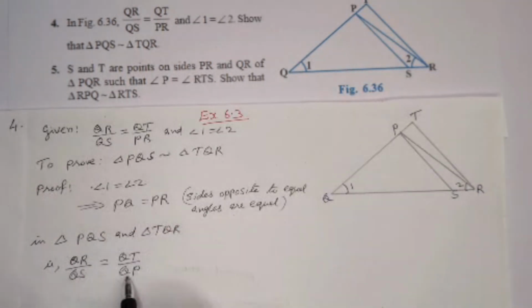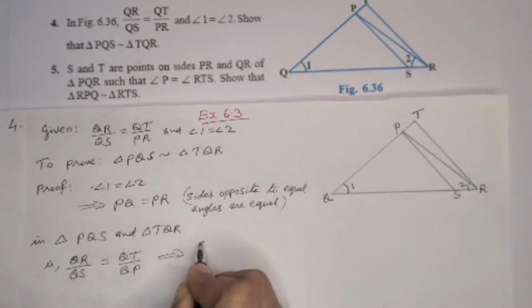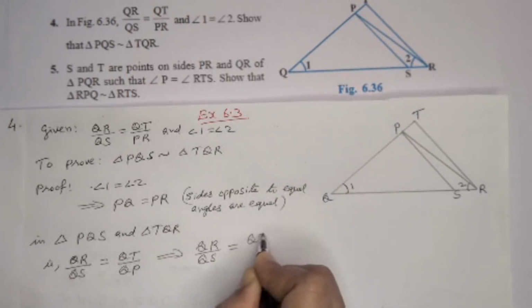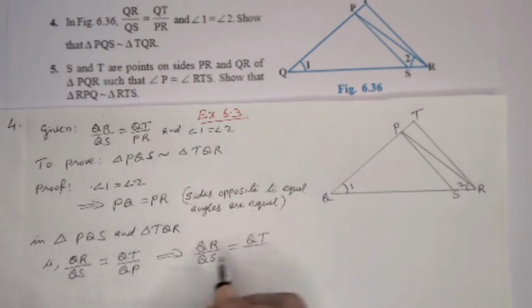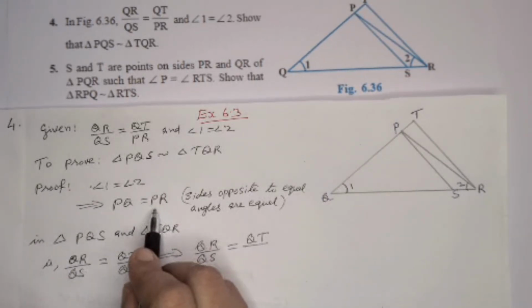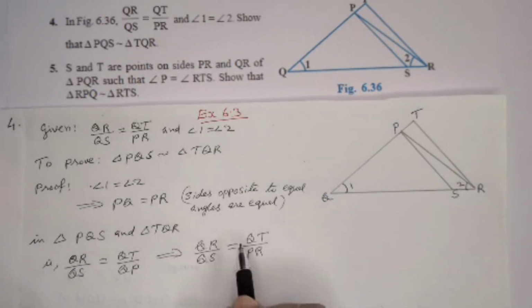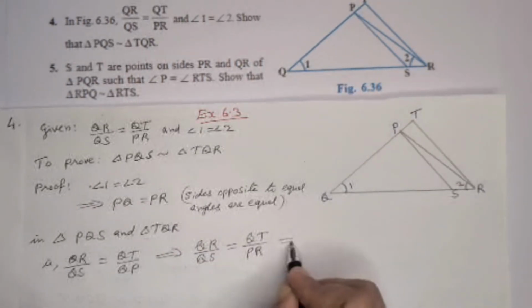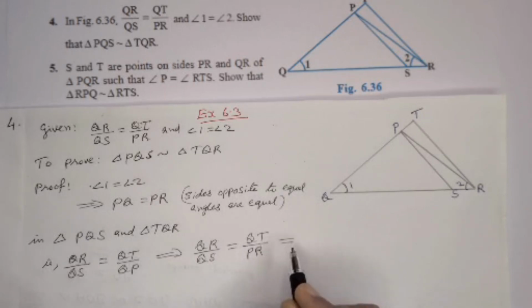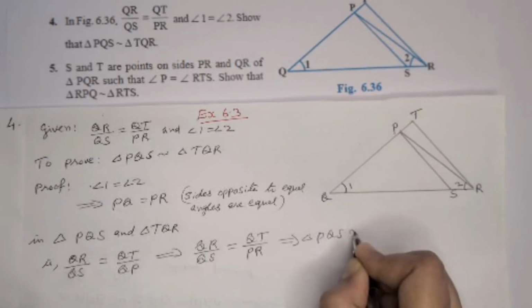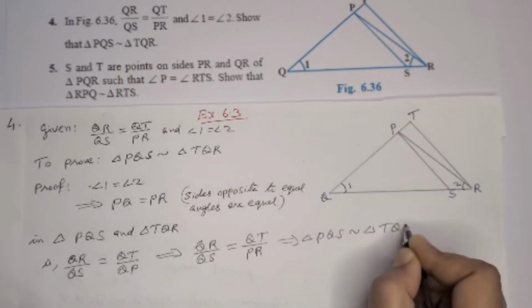But we know that here PQ is equal to PR. So we can replace this PQ with PR, which implies QR by QS is equal to QT by PR, in place of PQ we are writing PR. Which implies now the corresponding sides are proportional. So we can write triangle PQS similar to triangle TQR.